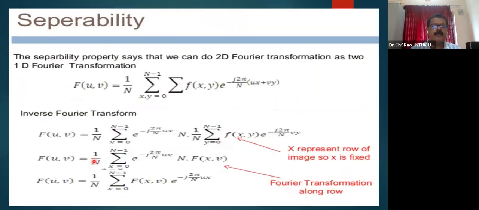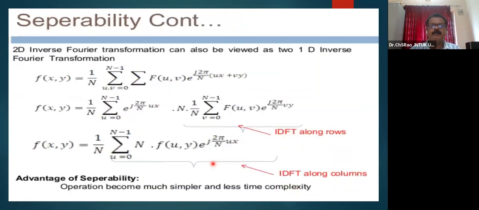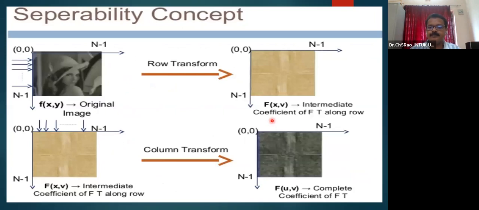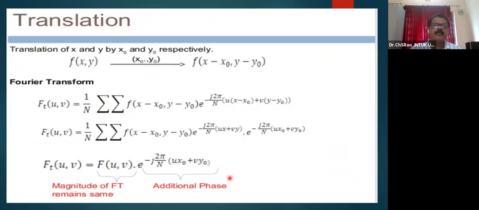Mathematically, f of xv may be computed. After that, f of xv and f of uv you can see here. Capital F means the transformed version.